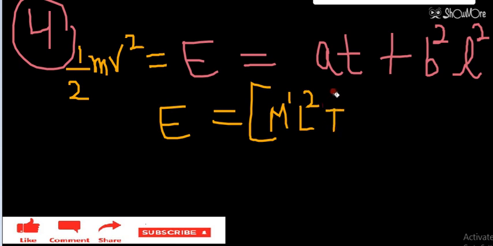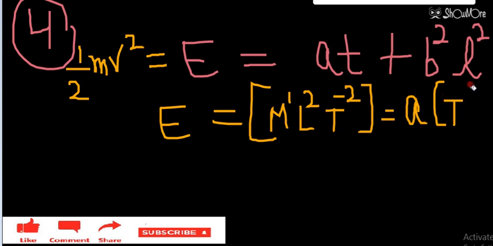This is the dimensional formula for energy. This will be equal to A into time, T1. So from here I can find the dimensional formula of A. This T will go to this side and it will become T raised to the power minus 3.